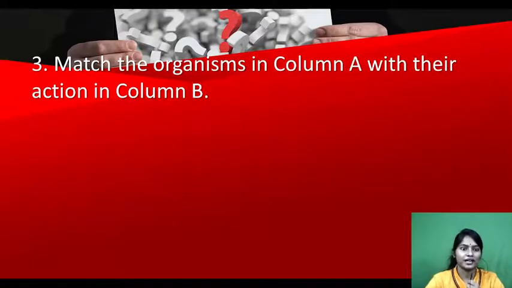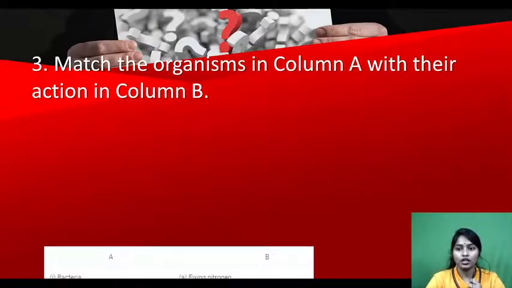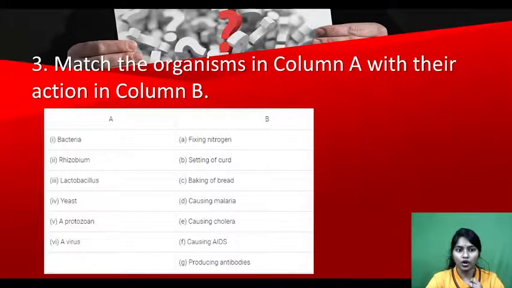Now it's matching time, right? Match the organisms in column A with their action in column B. In column A we have some microorganisms which are bacteria, rhizobium, lactobacillus, yeast, a protozoan and a virus. In column B we have some actions which they cause, like fixing nitrogen, setting of curd, baking of bread, causing malaria, causing cholera, causing AIDS and producing antibodies. Let us see which microorganism does which action, right?